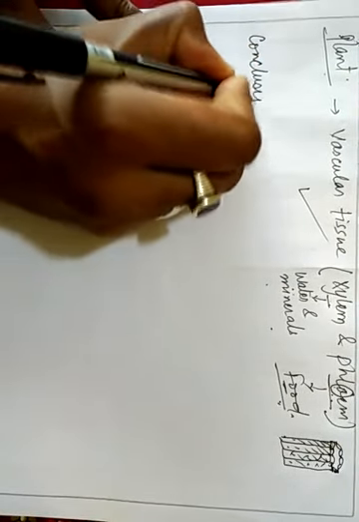So vascular tissue we have seen. Whatever I have told you, it is written here. As a conclusion, what can we say? What can we conclude?